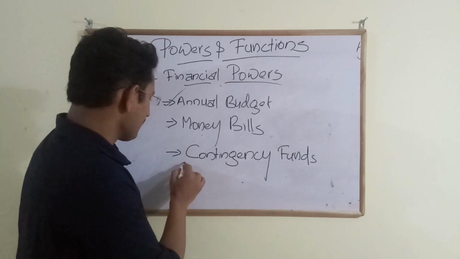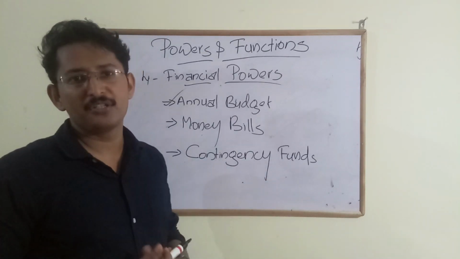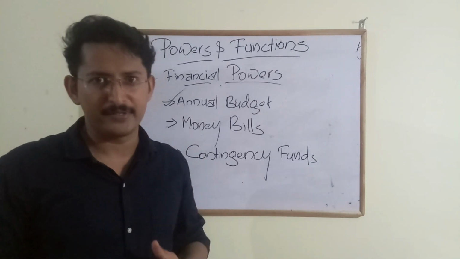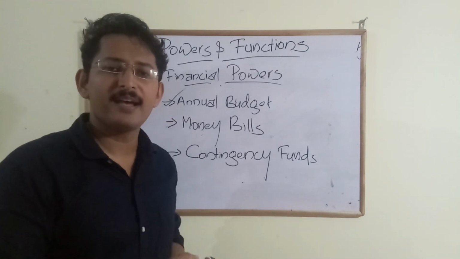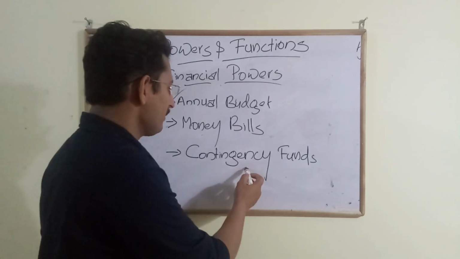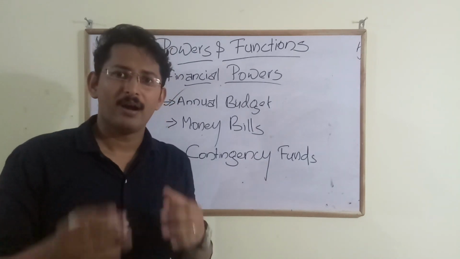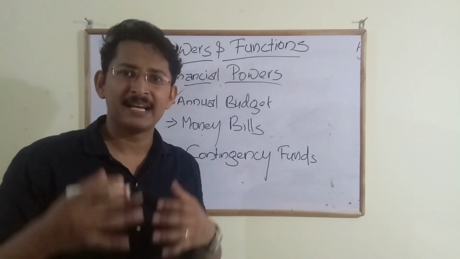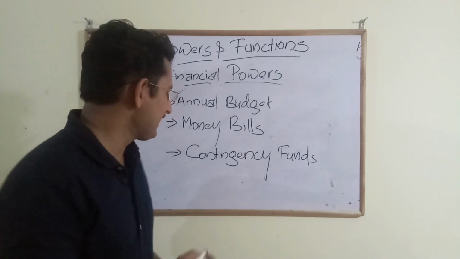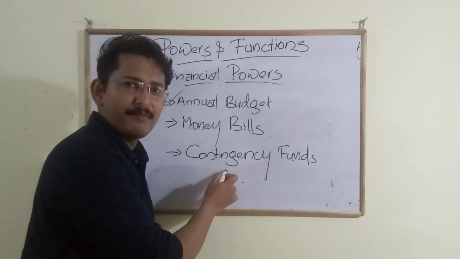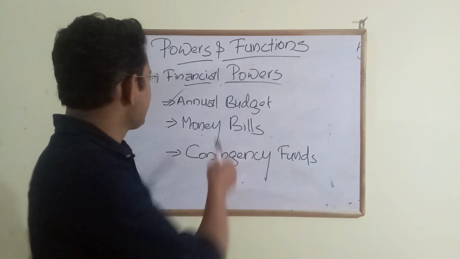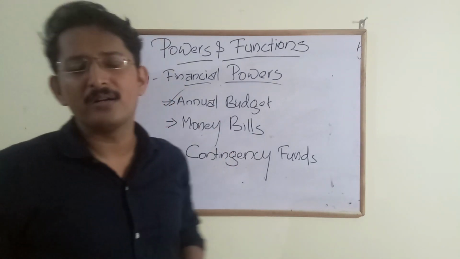And most importantly, contingency fund, that you need to keep in your mind: when there is an unforeseen expenditure for our country, the president has the authority or the power to grant a fund that is called contingency fund. I repeat, when there is an unforeseen expenditure, the president has got the power to grant a fund called contingency fund.